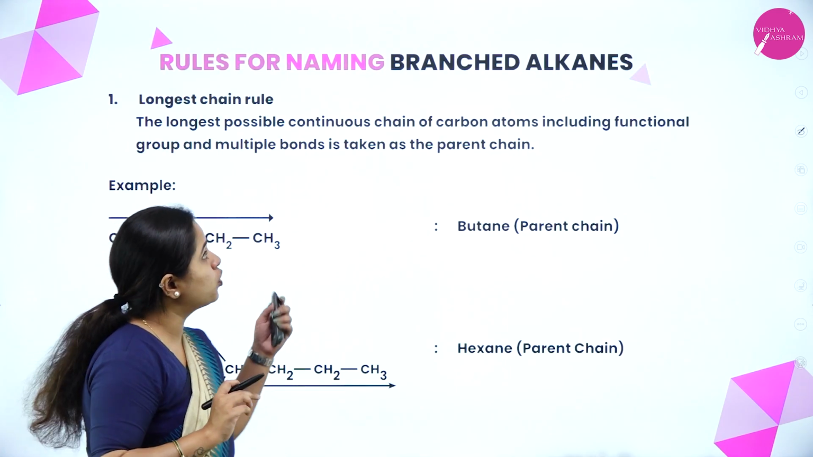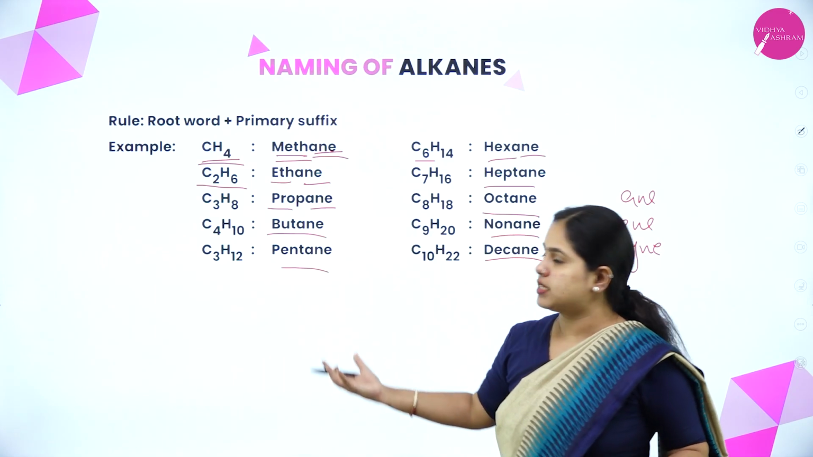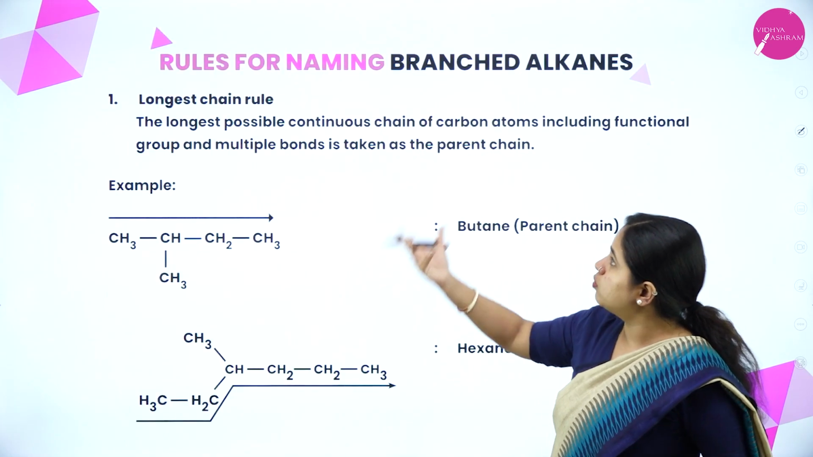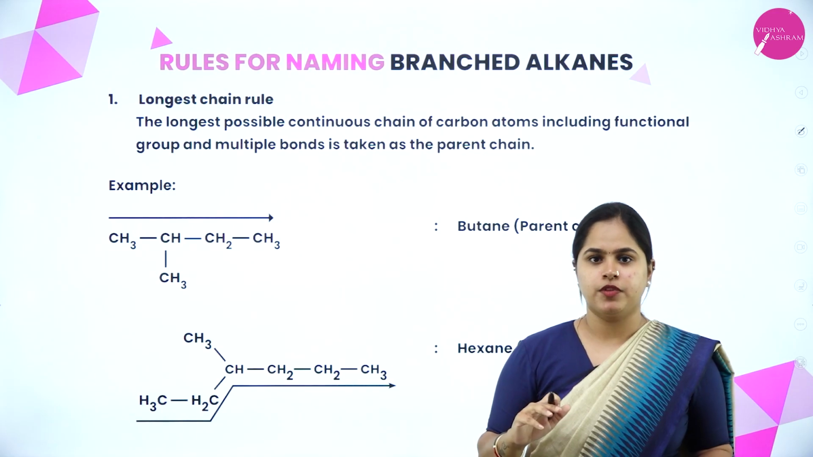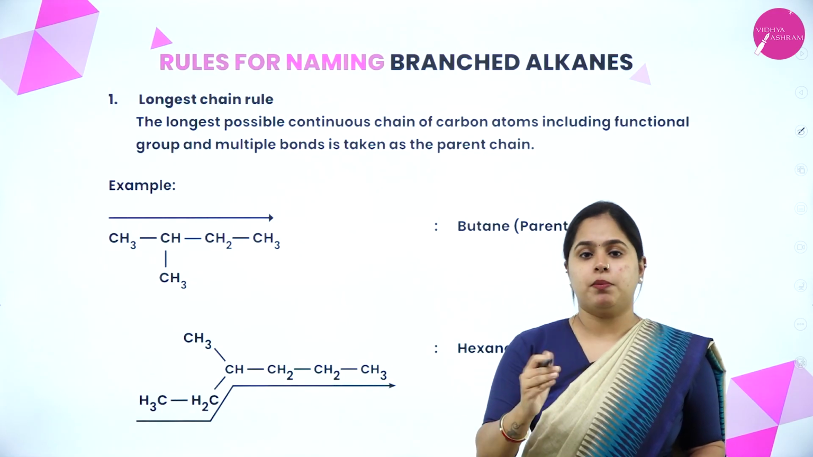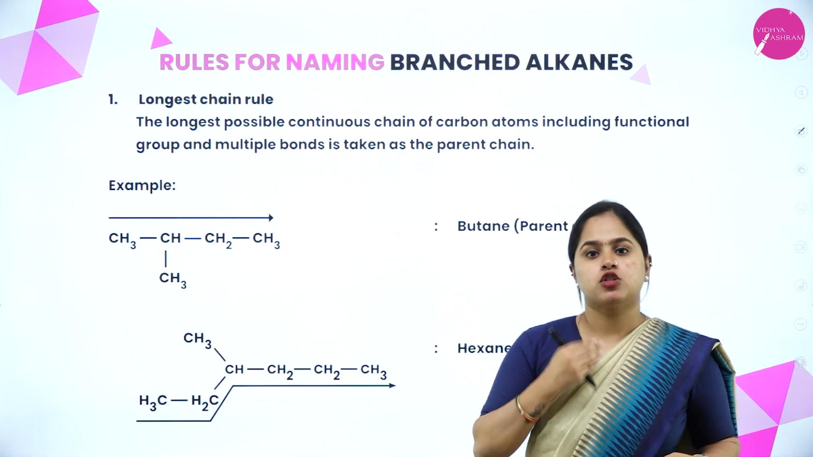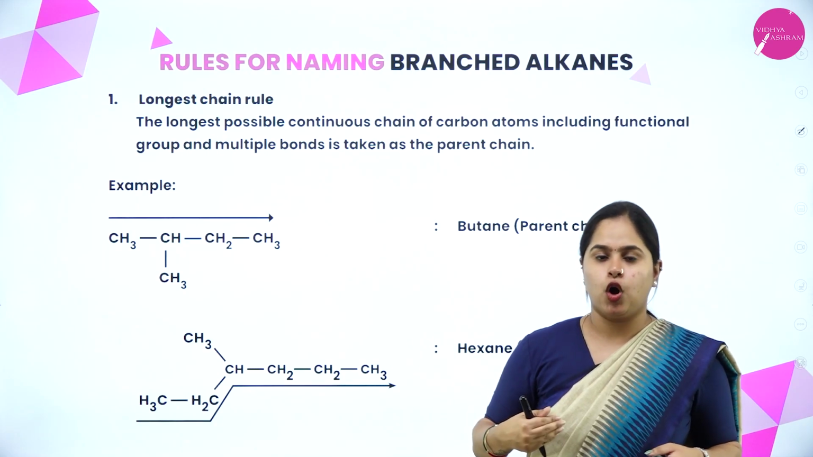Now moving on to the rules for naming branched chain alkanes. So far we discussed straight chain alkanes. Now we are going to study how to name the branched chain alkanes. If there are branches present, the naming will be different. So the IUPAC has set up certain rules for this. Each of these rules you have to remember, then only you can name the organic compound.